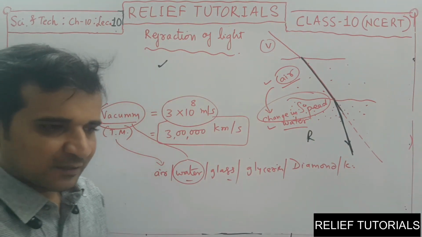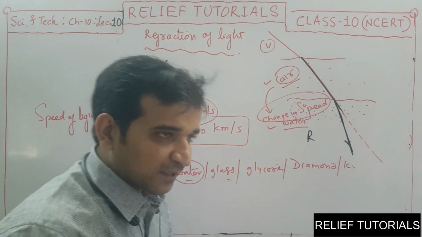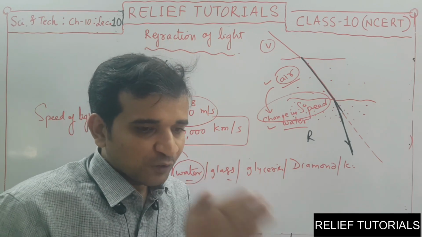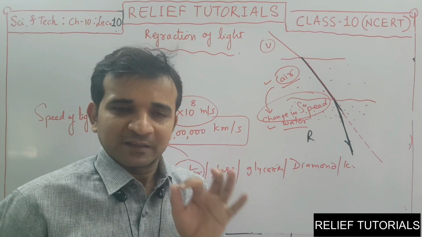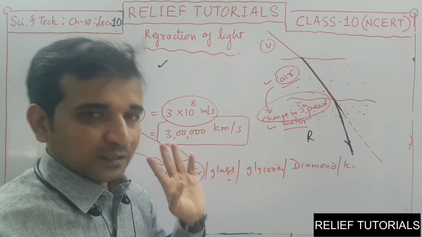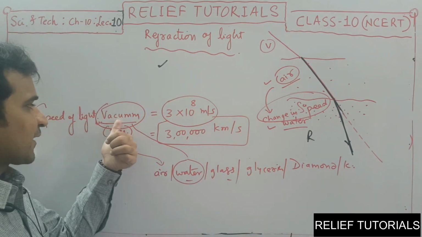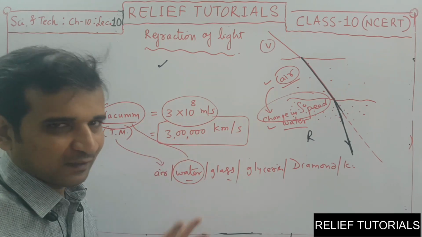So what exactly does refraction mean? When a light ray enters from one transparent medium to another transparent medium, because of the change in speed, the original path gets slightly deviated. This phenomenon of deviation of light due to change in speed is called refraction of light. In vacuum, the speed of light is 3 into 10 raised to 8 meter per second, the fastest.